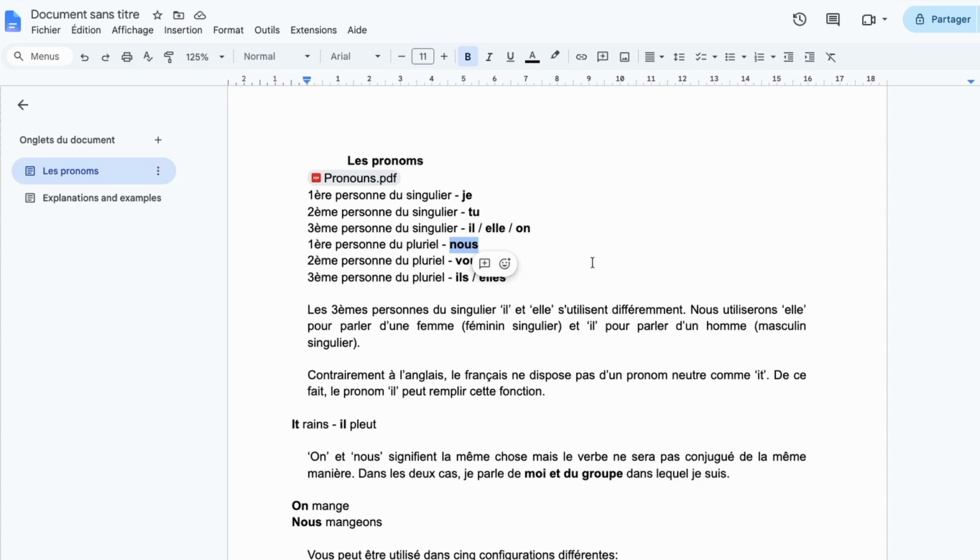So nous, we've already mentioned this one. It's the first person of the plural. The equivalent in English would be we. We are watching TV. Nous regardons la télévision. As we've already mentioned, we could be using on, and we could be using nous. We are watching TV, nous regardons la télévision. It's different when we conjugate, different than on. Nous.